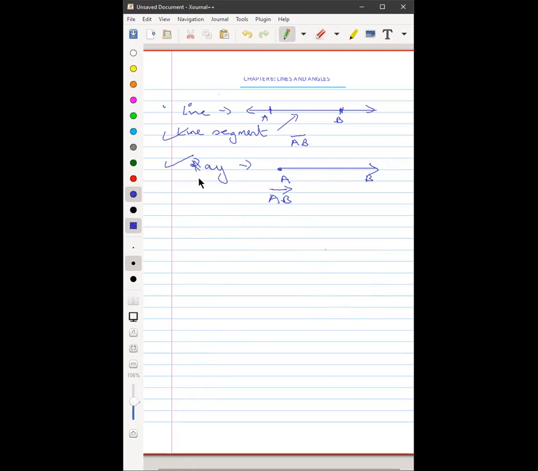Doubts, anyone? Okay. Can we go ahead? Whenever we have a line, supposing I can write this line as line AB also, but many times we just represent it with lower case letters. Like I can say line L, line M, and so forth. In many cases you will just refer to lines as lowercase alphabets, L, M, N, whatever it might be.